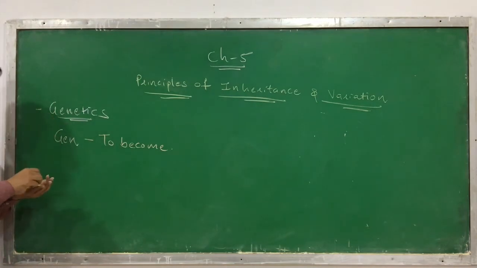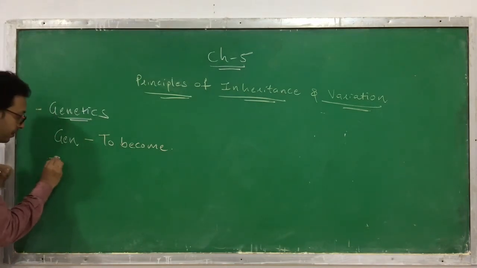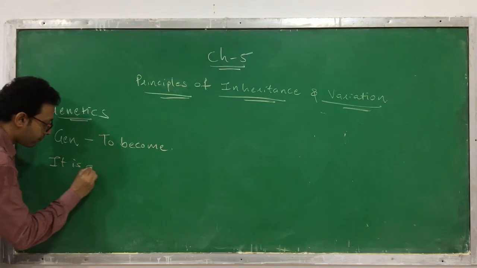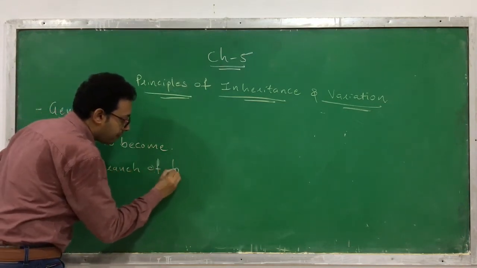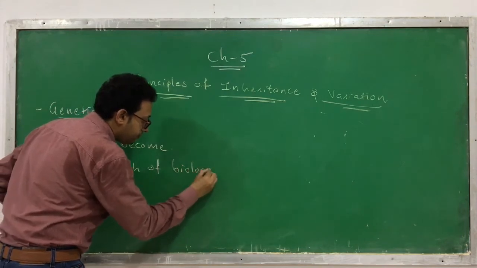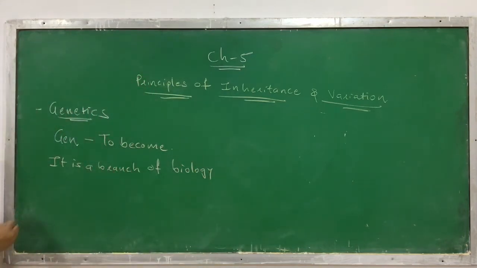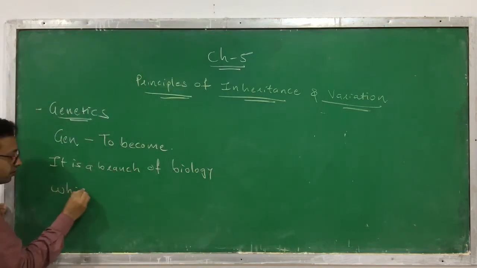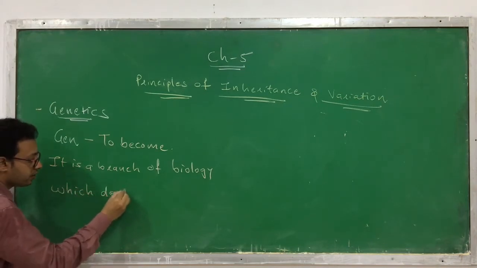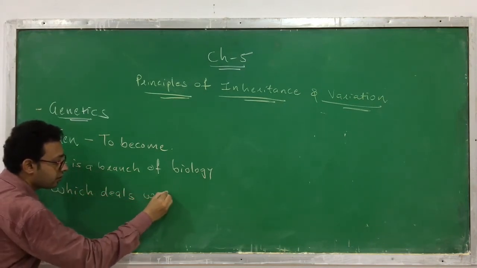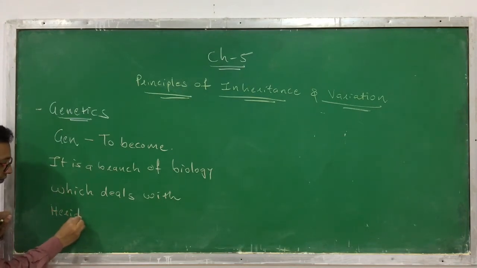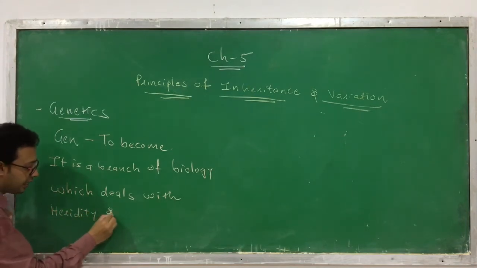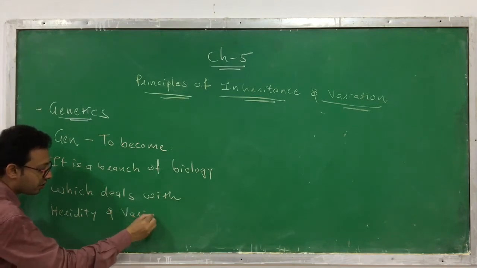So what is genetics? I will define genetics. It is a branch of biology which deals with heredity and variation.